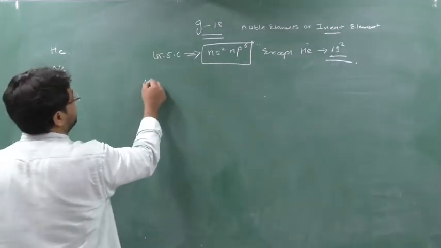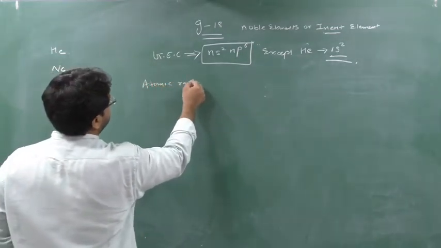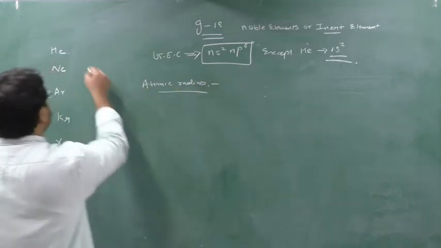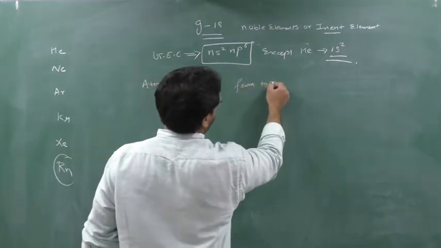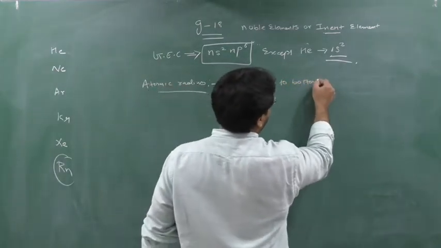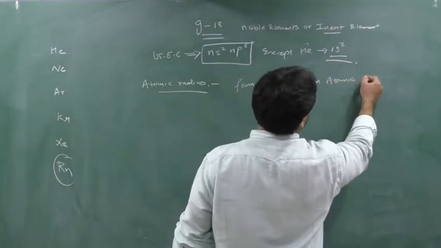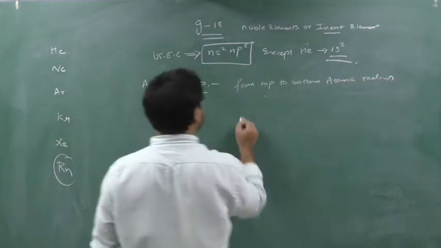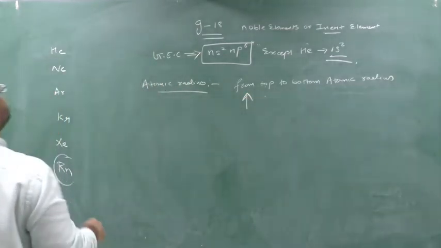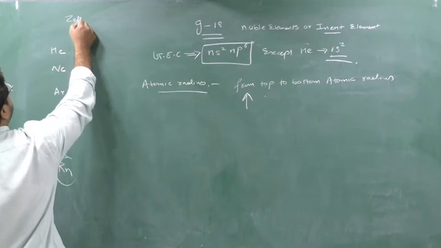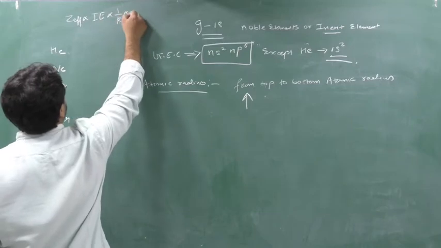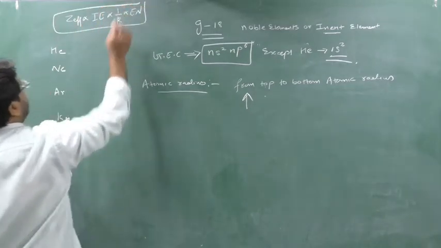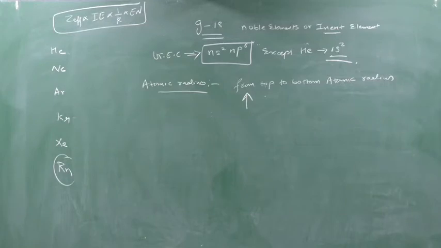Next point, we will see atomic radius. So write down along with me, atomic radius. It's very simple. As we move downside the group from top to bottom, everyone knows this, atomic radius increases, yes or no? Once more, I will write down the golden formula. The golden formula is what? Z effective is directly proportional to IE, is directly proportional to 1 by R, directly proportional to EN.